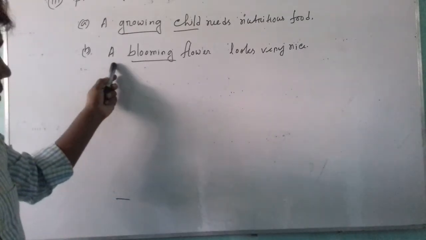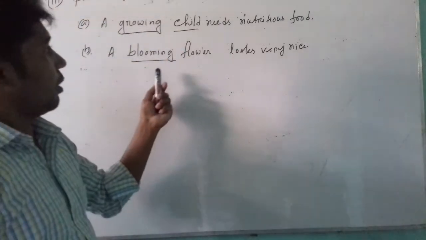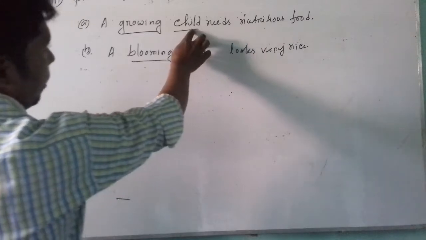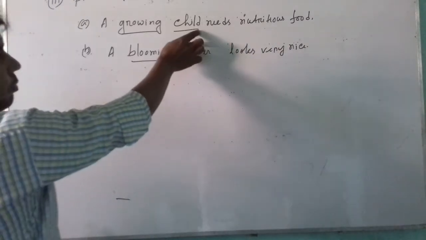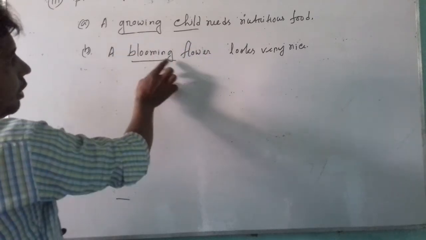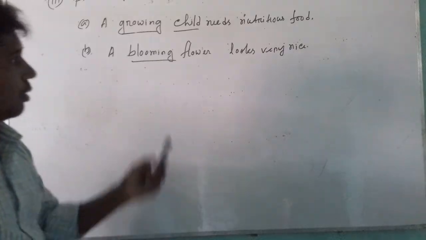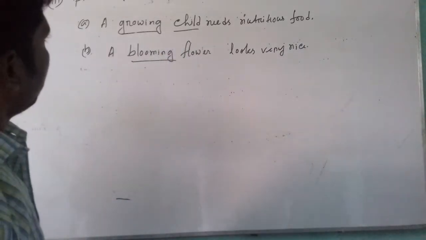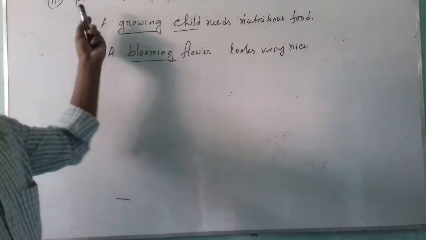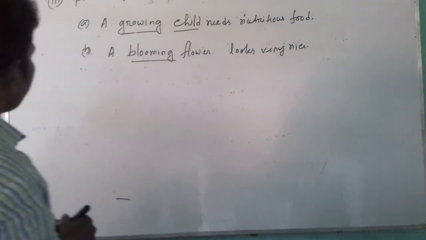Here child is noun, flower is noun, and before noun growing has been used, and before flower blooming has been used. So we can undoubtedly say that present participle can be used as pre-modifier of noun.